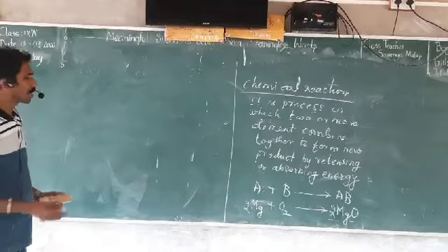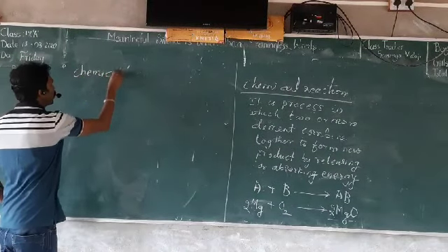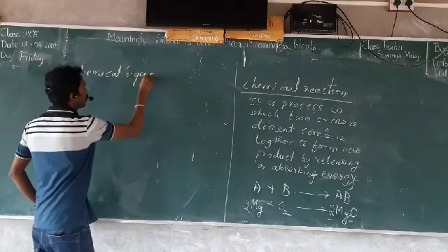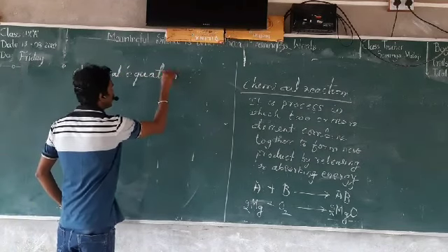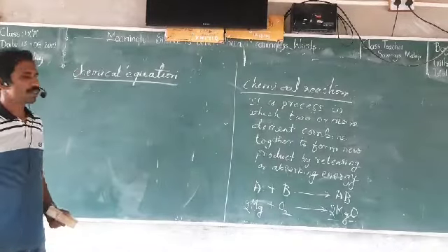The next part of the lesson is chemical equation. What do you mean by chemical equation?